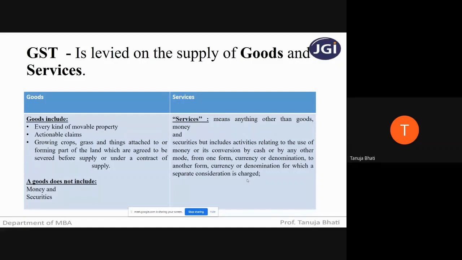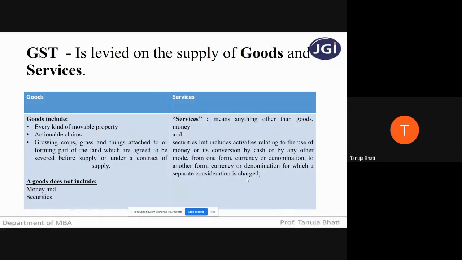Suppose you go to a bank and want to get a demand draft, DD. You deposit cash, and against that cash the banker will give you a demand draft, correct? This transaction is a transaction of money, so it will not be subject to GST.